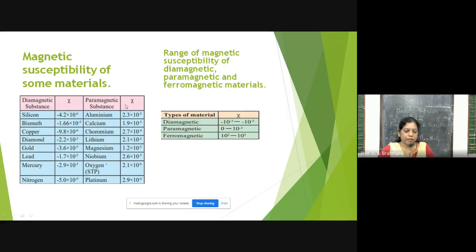Then paramagnetic substances are aluminium, calcium, chromium, and these are all positive. And what happens is when an external magnetic field is applied, their magnetic dipole moments align with the external field.